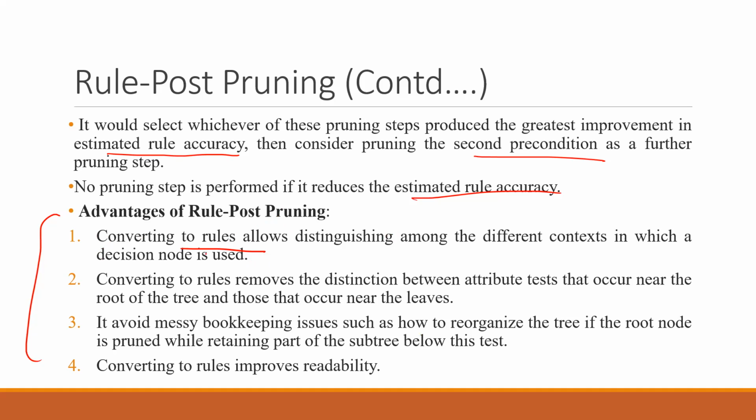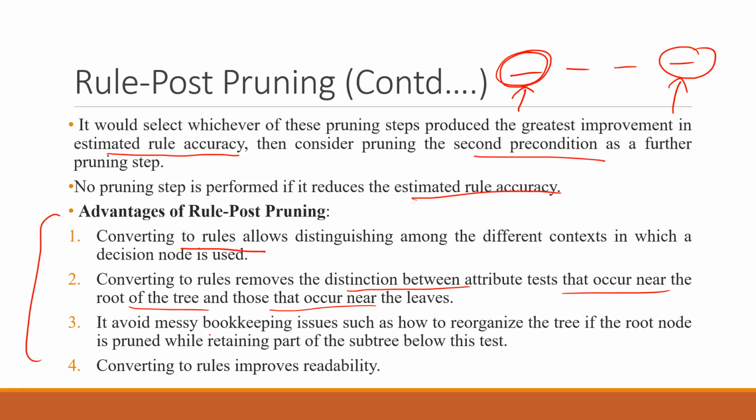Converting to rules removes the distinction between the attribute tests that occur near the root of the tree and those that occur near the leaves. So if the rule is big, the first part is happening near the root and the last part is happening near the leaf. Just by looking at the rule, we can distinguish between the root and the leaf.